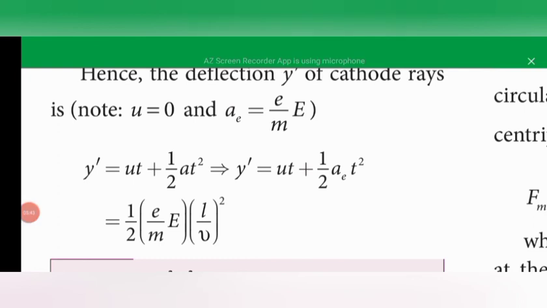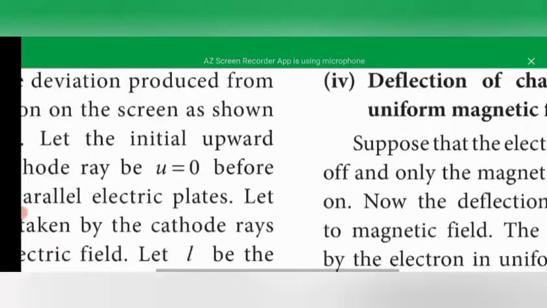So in this, the initial velocity u is equal to 0. Then we will find the acceleration value and the time taken value. First we have to find the acceleration value.